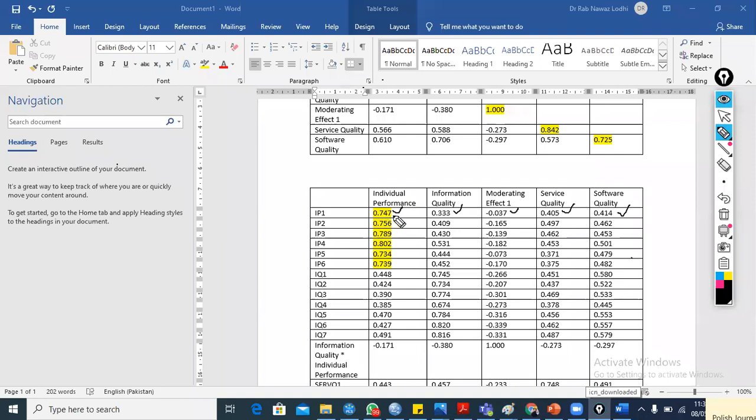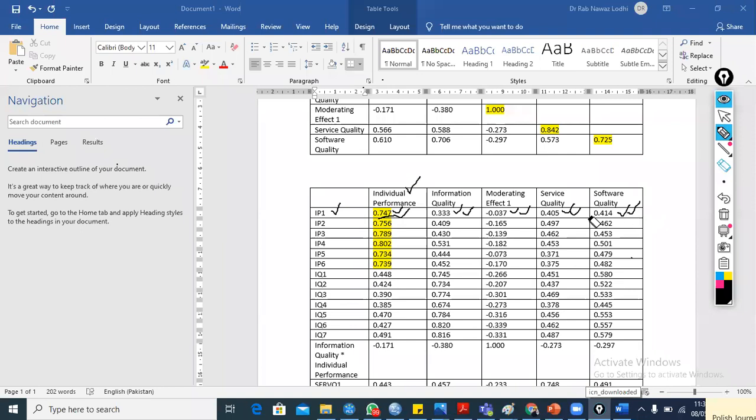This value is greater, 0.747, which confirms the discriminant validity, that this particular item is valid in its own family, not in other families. So there is no significant cross loading value. There are values, but not greater than the value shown in that particular own construct.